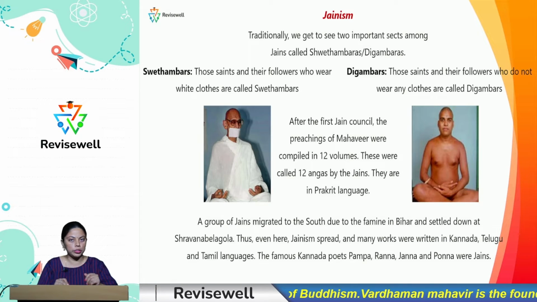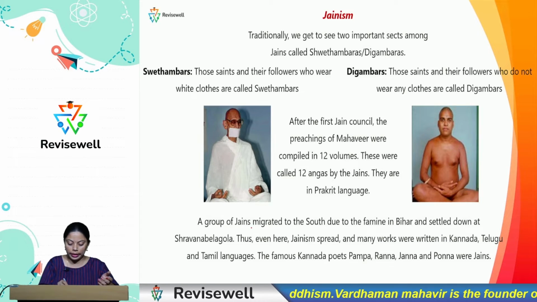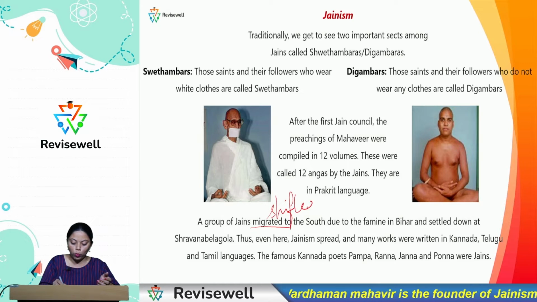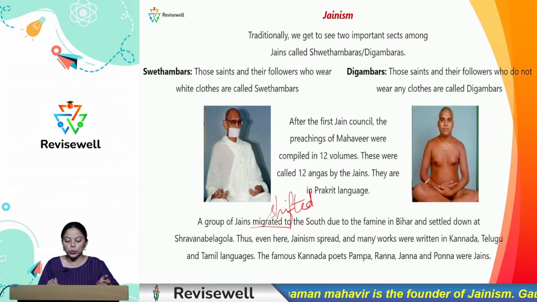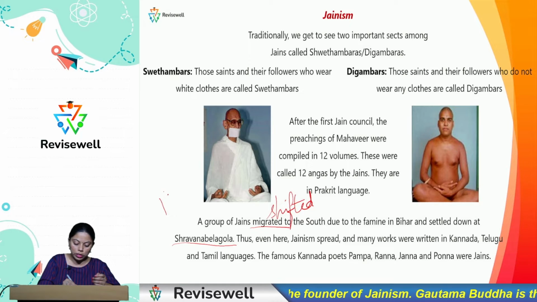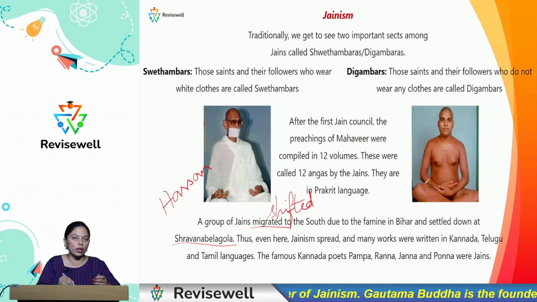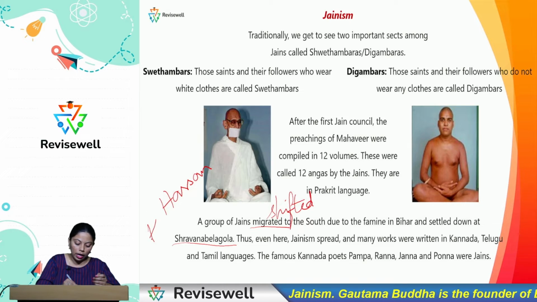A group of Jains have also migrated. Migrated means what, children? Shifted, or they have moved to the south due to the famine in Bihar and settled down at Shravanabelagola. Shravanabelagola is a place located in Hassan district in the state of Karnataka.